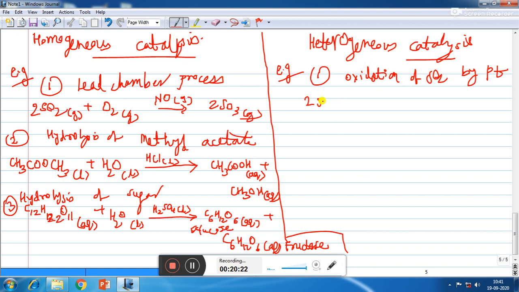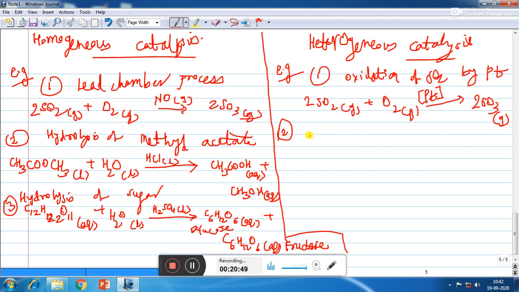Here we will see that sulfur dioxide is in gaseous state, oxygen is in gaseous state, but the catalyst platinum is in solid state. So the physical state of reactants and catalyst is different, and ultimately you will get sulfur trioxide, which is in gaseous state.